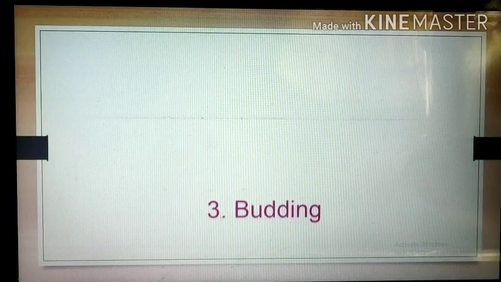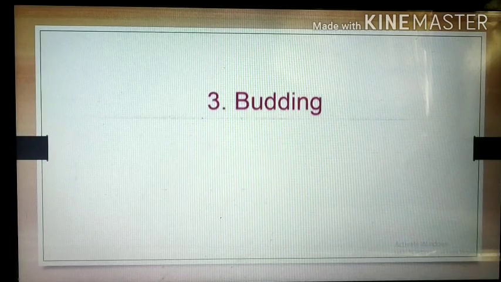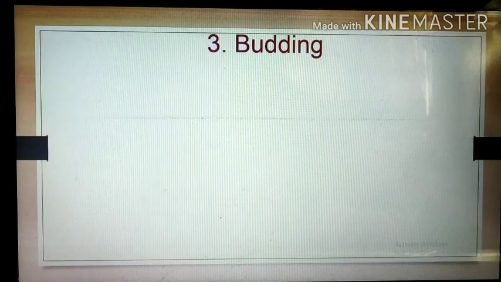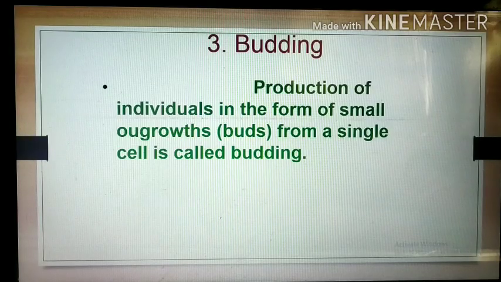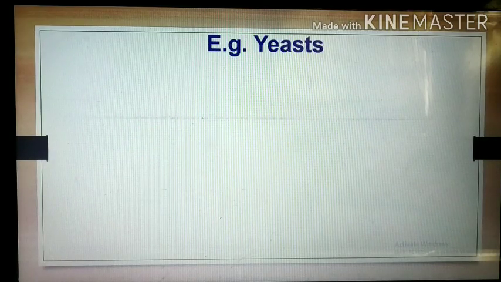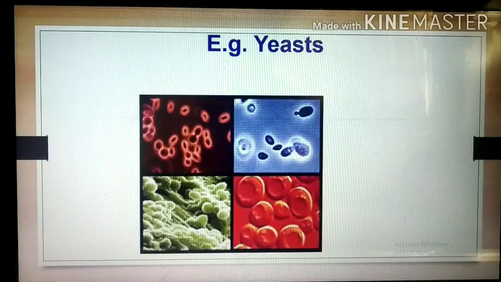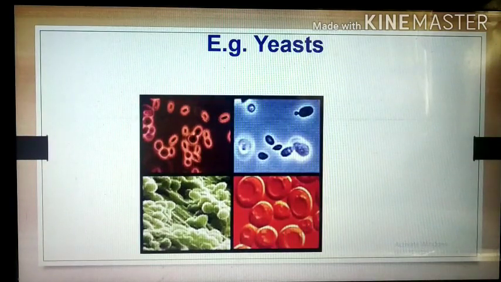Then the third type of reproduction is budding. We know that a bud means a small outgrowth. In some unicellular organisms like yeast, a small outgrowth is produced from the single cell. We call it a bud, and that bud grows in size and gives rise to a new organism.